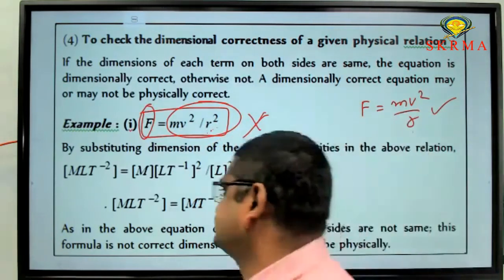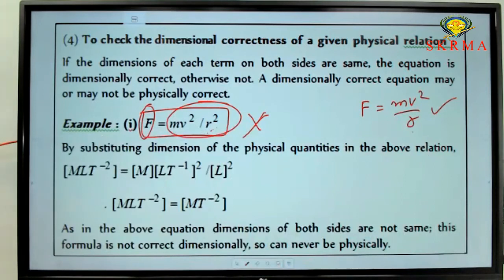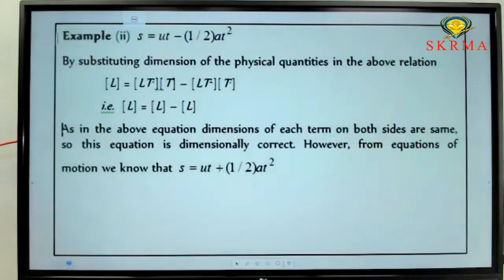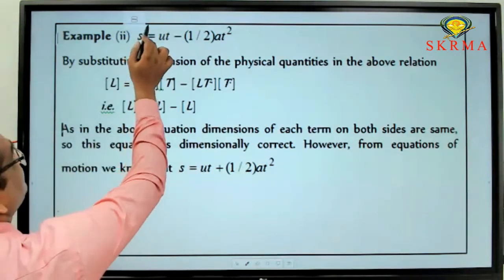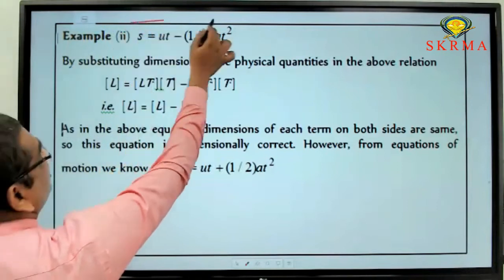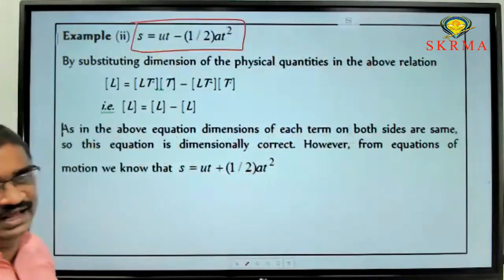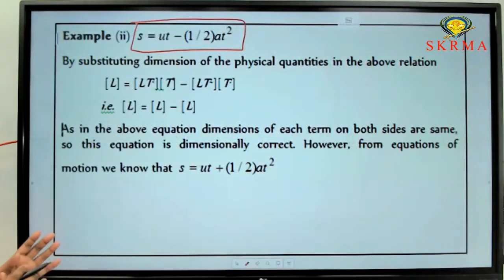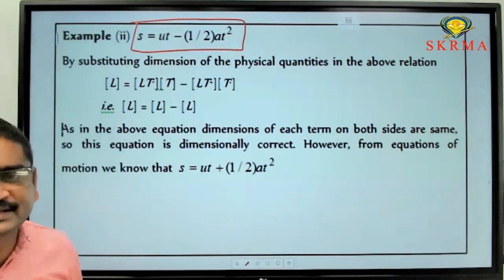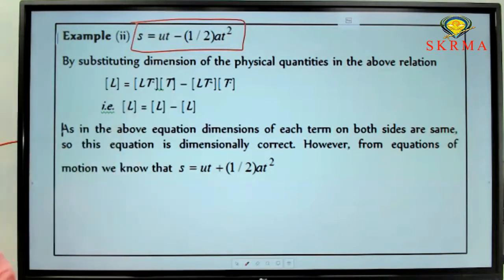This is the other example. Then go through the next one. Next example. Check the correctness of this equation. S equal to ut minus half at square. Check the correctness of this equation.